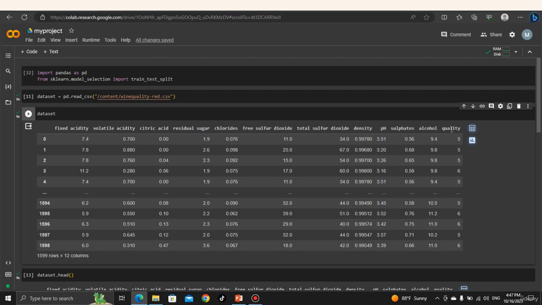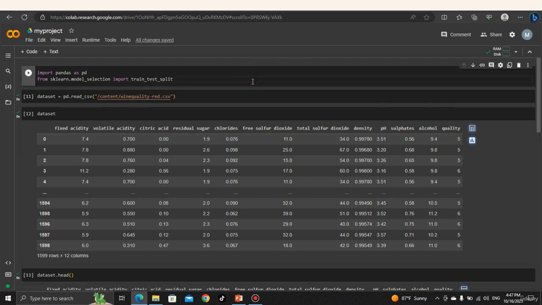It has an unlimited amount of values, maybe different values, can be 5, 6, 1, whatever. So it's a regression type, and I'm going to use the random forest algorithm to predict the value. As I told you before, random forest works for both types of projects, regression and classification.